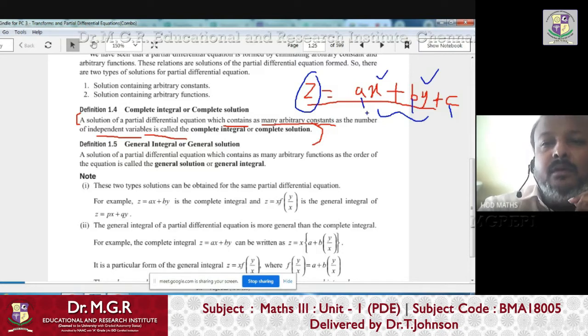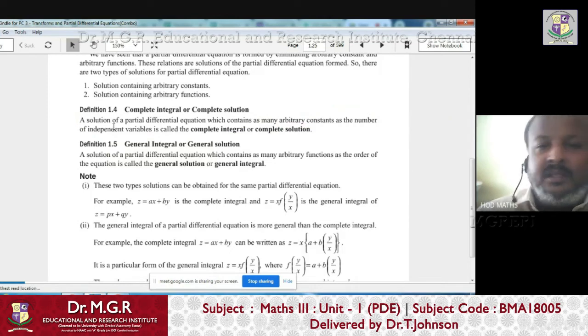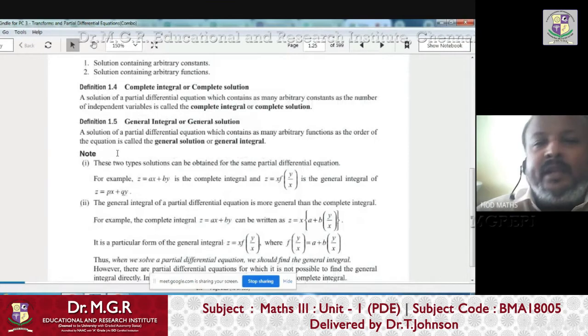Right? Now one more type of solution is there. I just give the definition of all these things, then we do problems, so that when you do problems you can understand all these things in a clearer manner, right? One more type of solution is also there, that is called the general solution. You just follow it. What is a general solution?